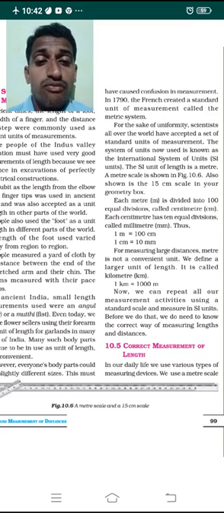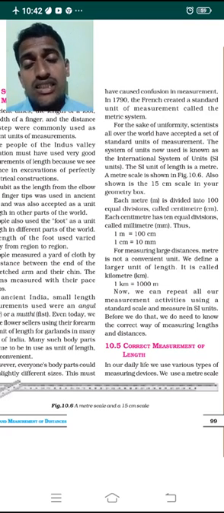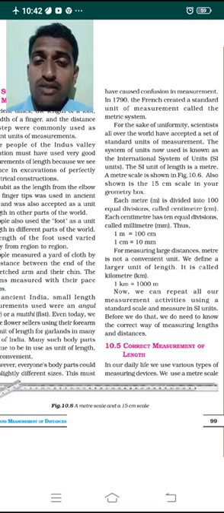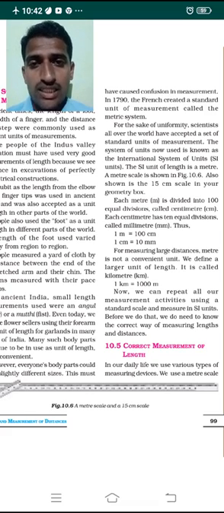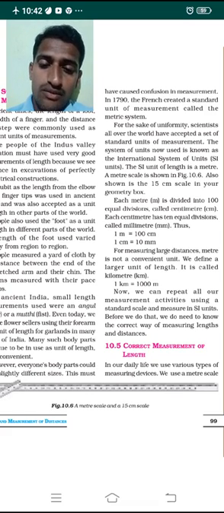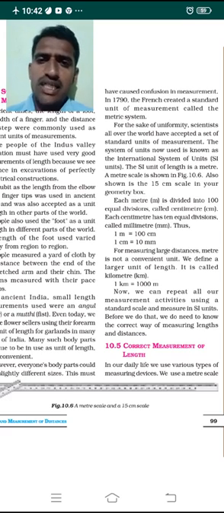The SI unit of length is meter. For the measurement of length, we have to use the unit of the international system, that is the meter. The meter scale is shown in the figure given here, 10.6. You can see the meter scale with the 15 centimeter scale. So even you can find different centimeter scales.